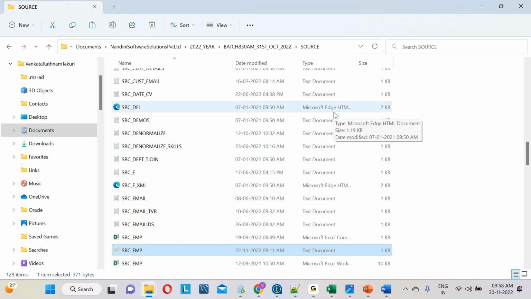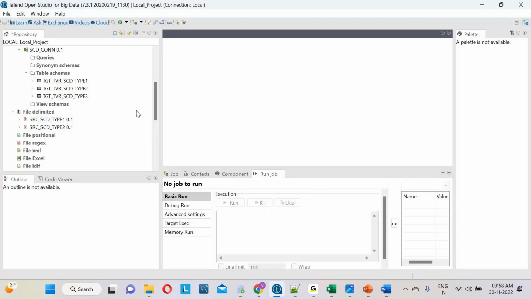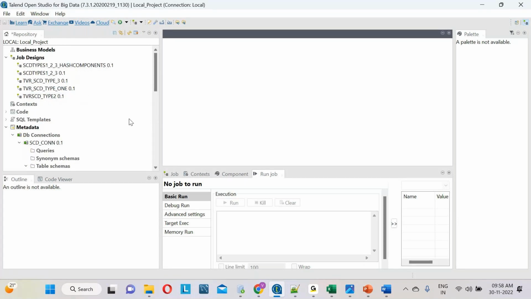So let me go to Talend. We'll explain how to install the software in the further classes, guys. This is the demo class. So let me go to the job designs. There is a create a job option. Create a job.